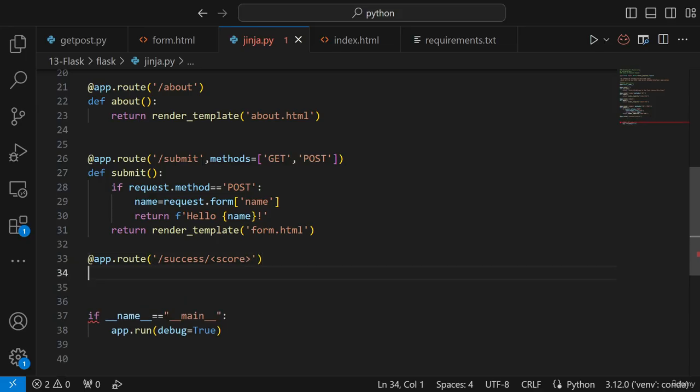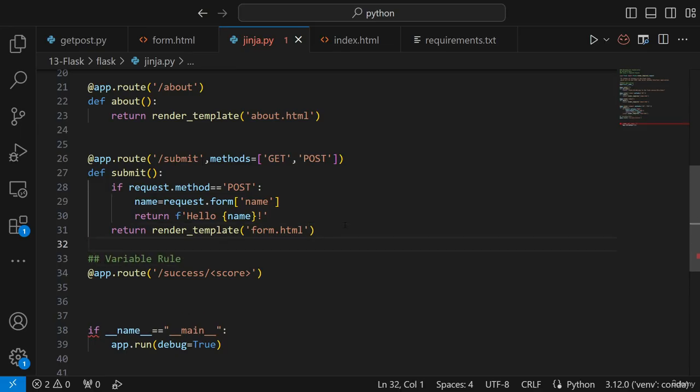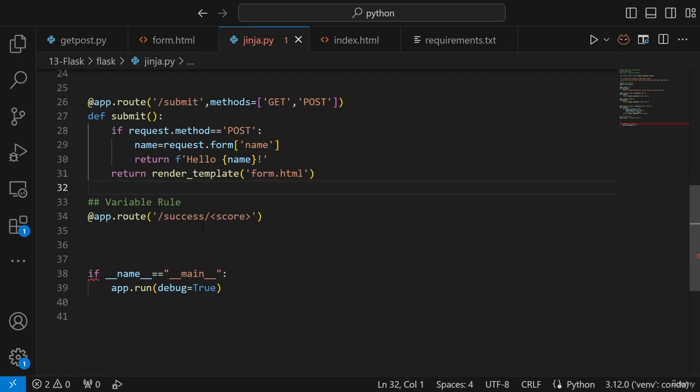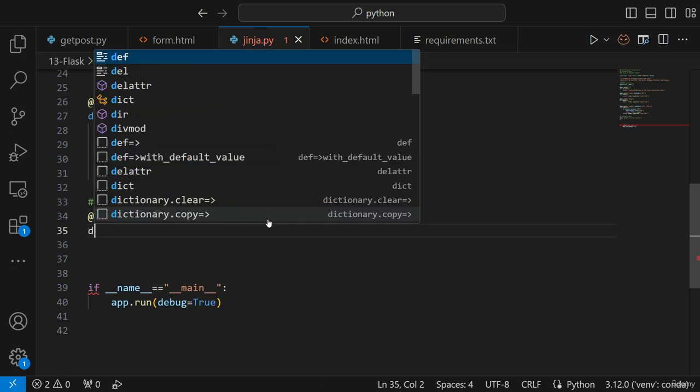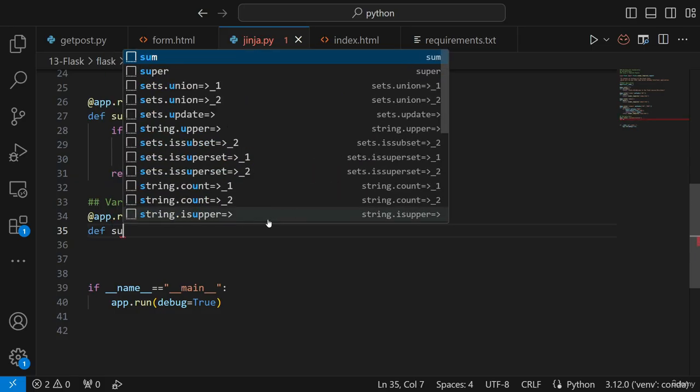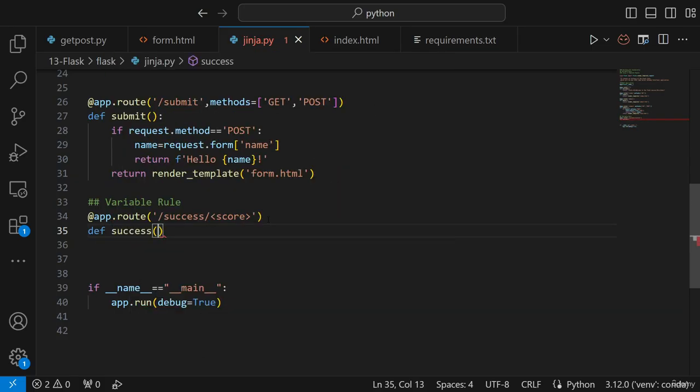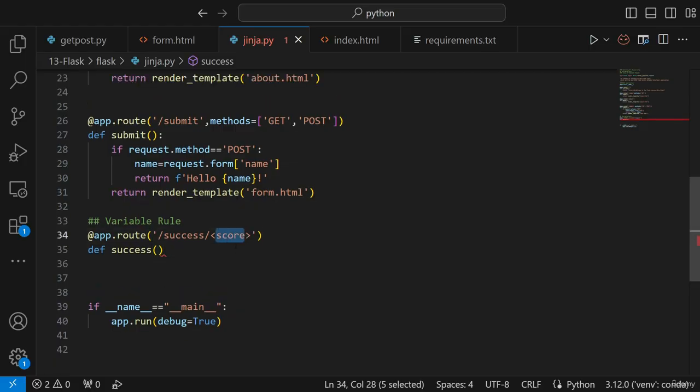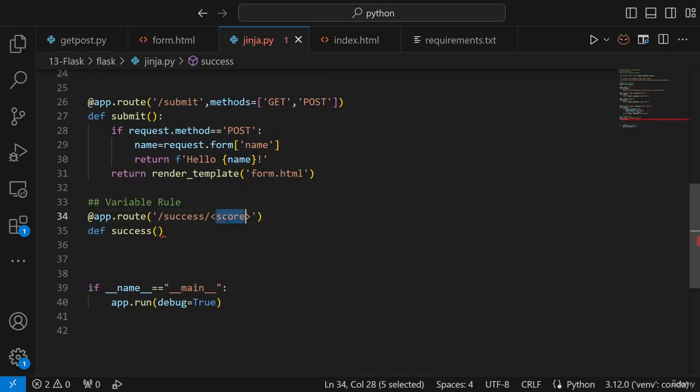Right now, the first topic that we are discussing over here is something called variable rule. Now, what exactly is variable rule? I'll talk about it in some time. Here you will be able to see that I am able to provide one parameter. Now I will go ahead and create my function, and inside this function, as soon as I provide a parameter over here, I will be able to read this parameter inside this particular function.